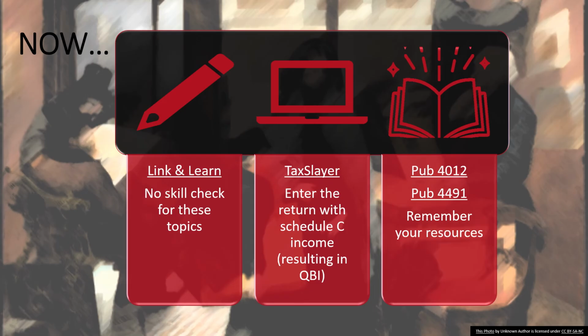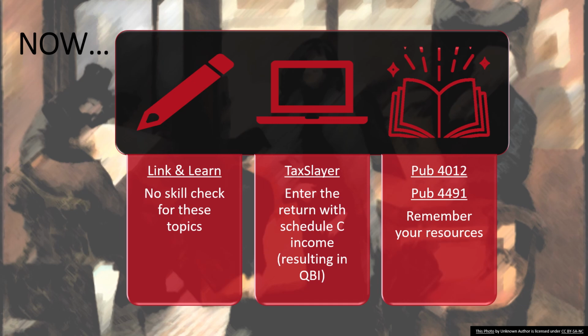So now that we've discussed our advanced topics in the standard deductions and tax computation lesson, we talked about the Kiddie Tax and we talked about the Qualified Business Income Deduction. Here's what I want you to do. In this case, we are not going to head on over to Link and Learn because there aren't any skill check questions based on these topics. If you would like some practice with some questions, publication 4491, again, the lesson is standard deduction and tax computation. You'll find within the lesson some questions, and the answers will be at the end of the lesson.